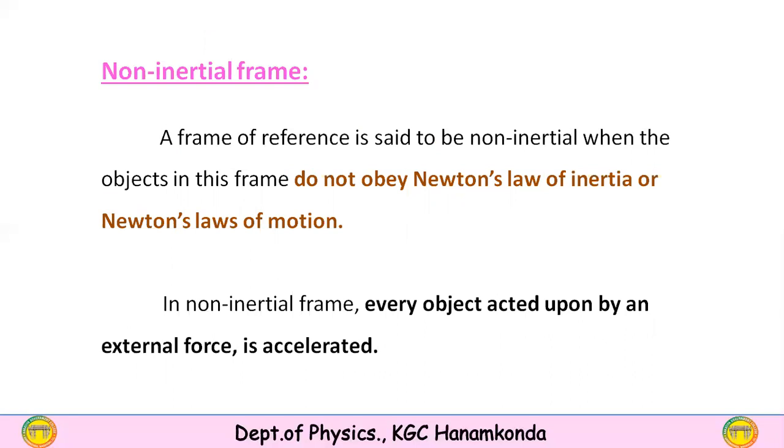So a frame of reference that does not follow Newton's laws is called a non-inertial frame. In a non-inertial frame, every object is acted upon by an external force, because these are accelerated frames. Therefore, acceleration is there, and if acceleration is there, the object is acted upon by an external force. These are all inertial and non-inertial frames.